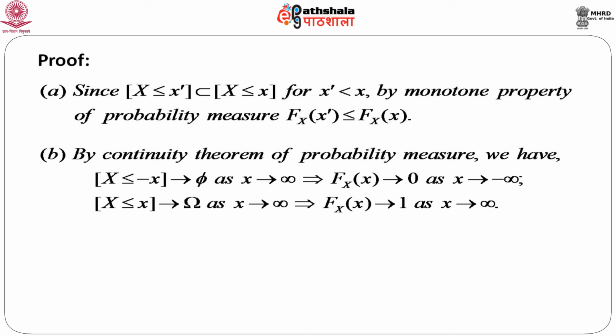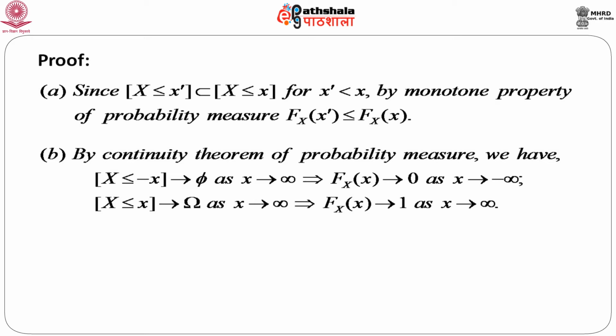If we consider the event capital X less than or equal to minus x, naturally as x goes to infinity, this set goes to the null set, which is phi. So naturally, that means x goes to infinity means minus x goes to minus infinity. In other words, we can write the probability of this event, which is nothing but capital F of x, goes to 0 as x goes to minus infinity.